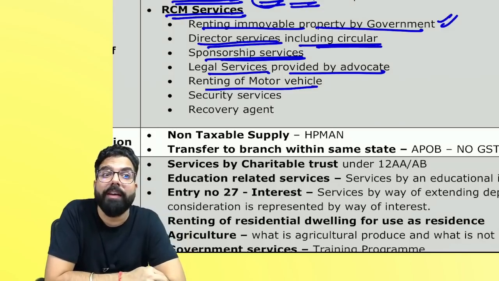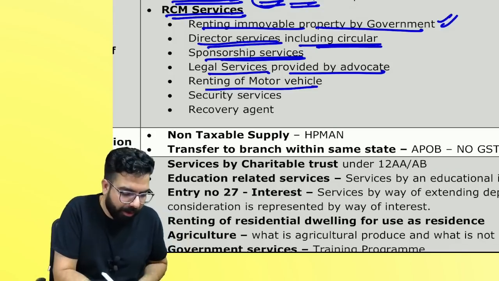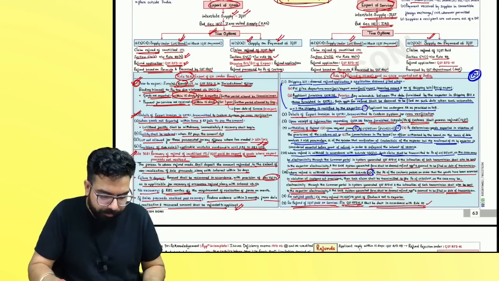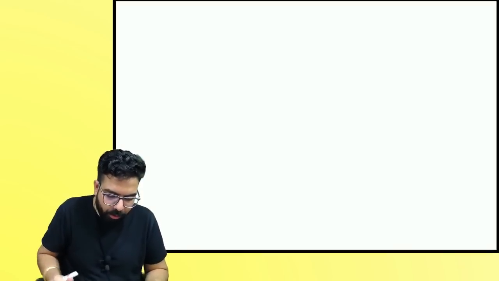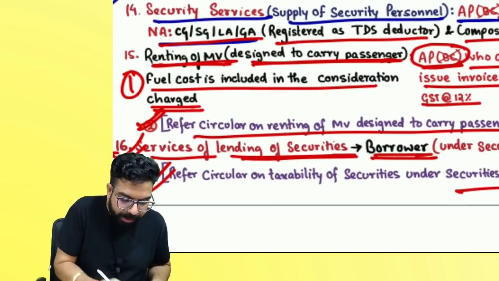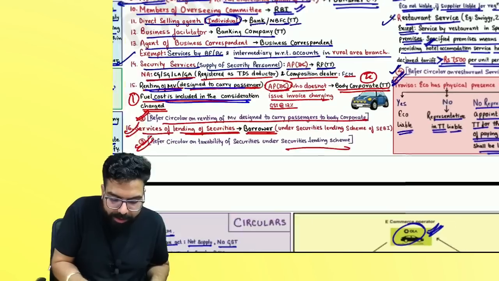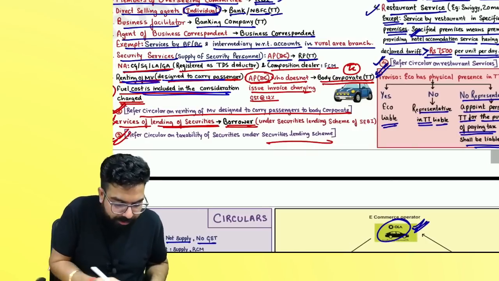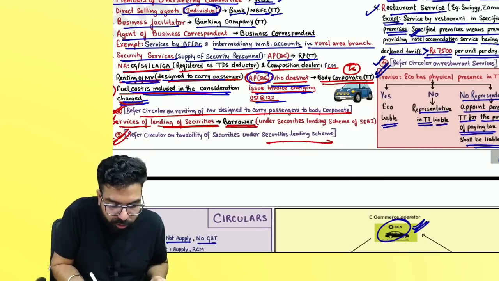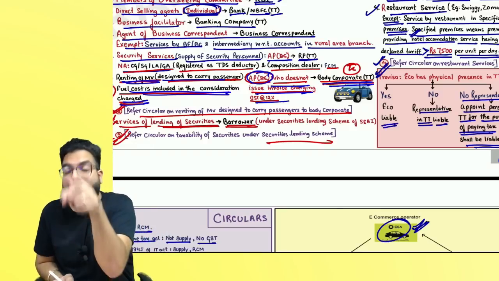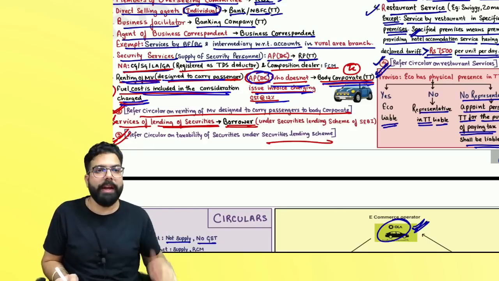If you are a body corporate, remember one thing. Do you remember, everyone? Don't forget this renting of motor vehicle point. They will go ahead and ask this. I'll connect it over here. See, renting of motor vehicle designed to carry passengers, fuel cost is included in the consideration, chart book, page number 6. And here, if any person does not issue an invoice at 12%, then if you are a body corporate, see in the question, if he is a body corporate, then he has to pay GST under RCM. Can I go ahead, everyone?